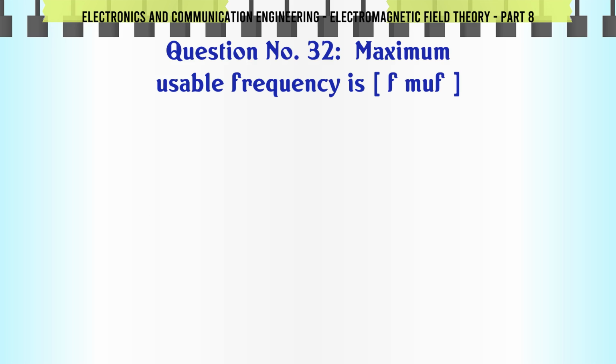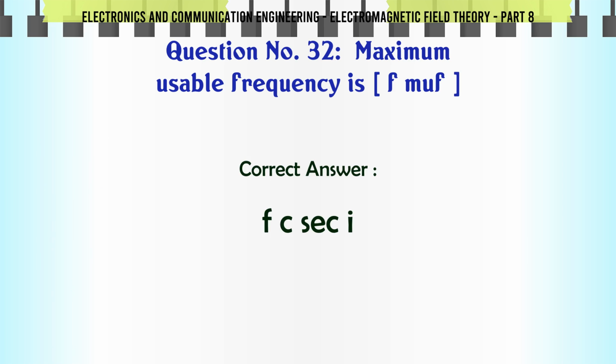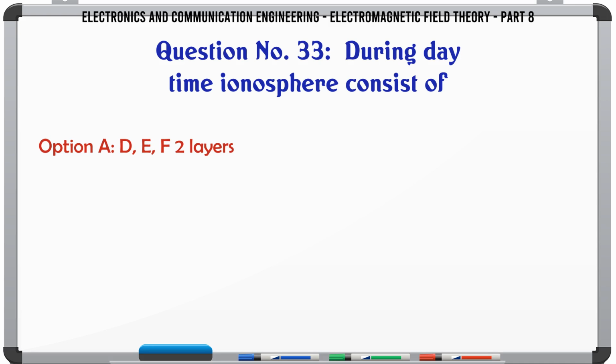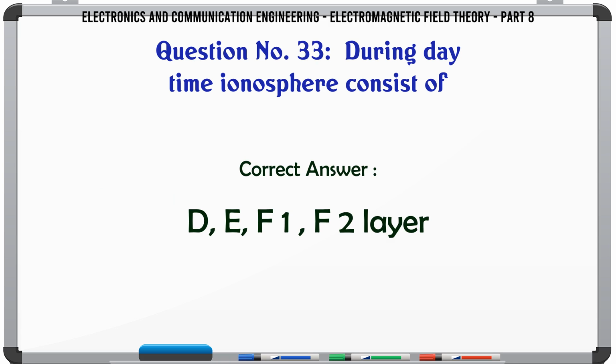Maximum usable frequency is MUF. A. fc sec i, B. fc cos i, C. fc sin i, D. fc sec i. The correct answer is fc sec i. During daytime ionosphere consists of A. D, E, F2 layers, B. D, E, F layers, C. D, E, F1, F2 layers, D. None. The correct answer is D, E, F1, F2 layers.